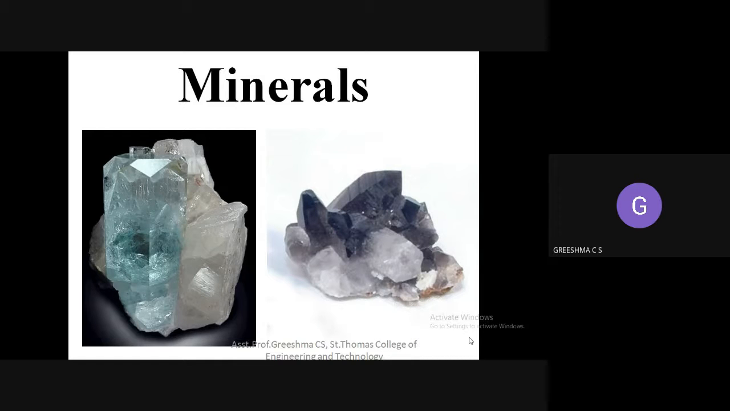So we're discussing minerals. In this module, we will discuss minerals and their physical properties and the chemical composition of some important minerals. So first of all, what do you mean by a mineral? What is a mineral? You might have heard this word mineral. So what is a mineral?